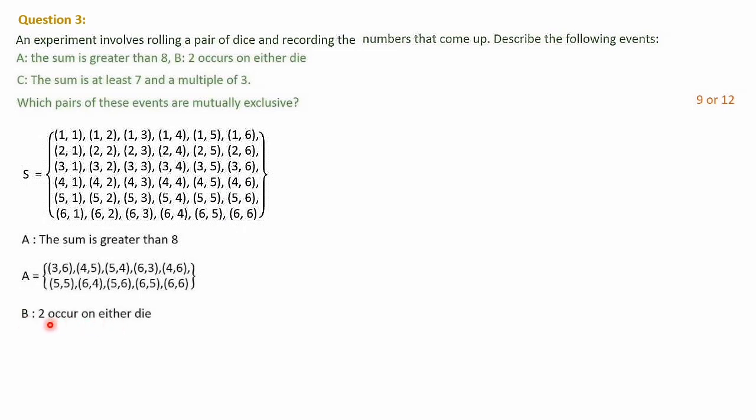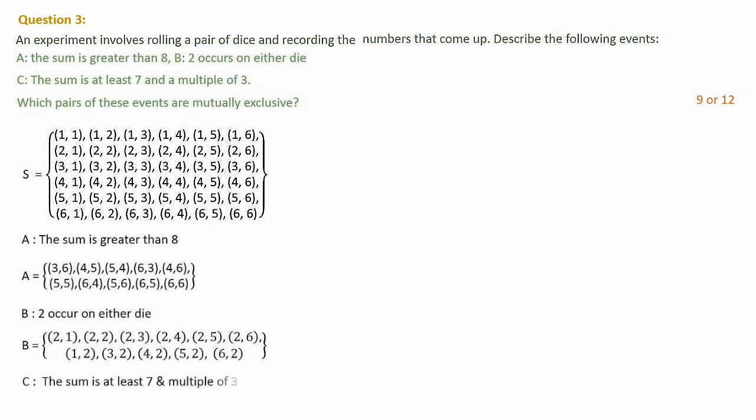Then B: 2 occurs on either die. Very simple. Any one of the dice is showing 2. So wherever there is a 2, just collect and write. 2 1, 2 2, 2 3, 2 4, 2 5, 2 6, 1 2, 3 2, 4 2, 5 2 and 6 2. From this sample space, wherever there is a 2, just collect and write. That's all. Next is C.